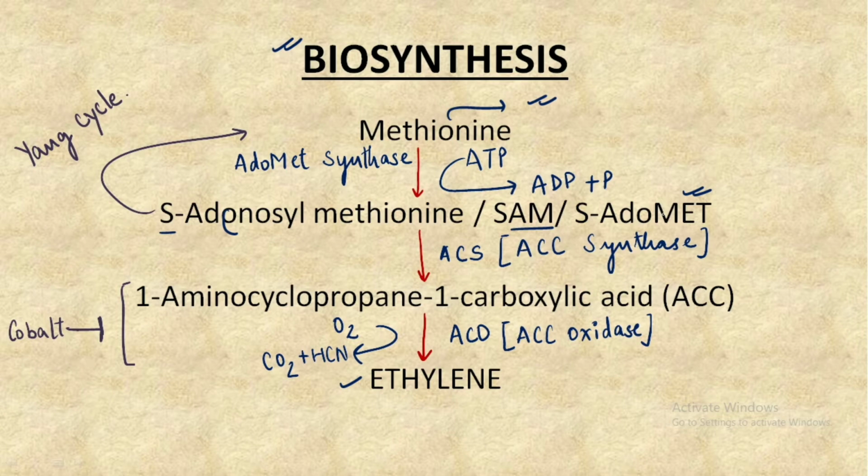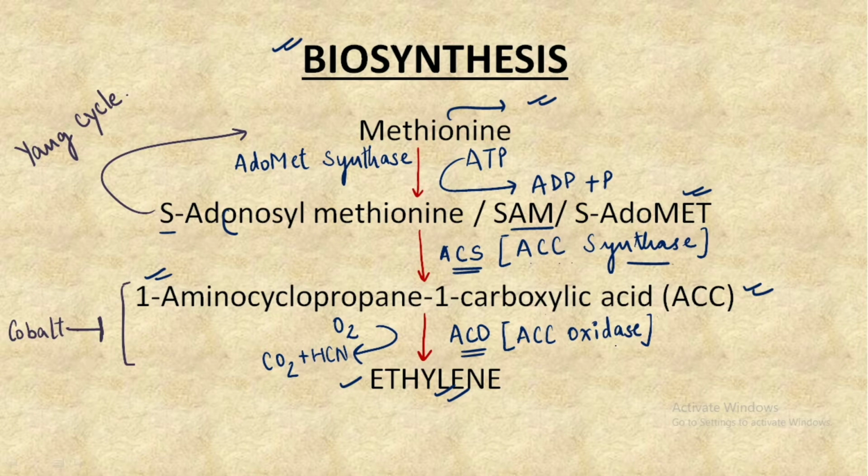This S-adomat gets converted into 1-amino-cyclopropane 1-carboxylic acid, that is ACC, in the presence of the enzyme ACS, that is ACC synthase. We'll understand about this in a bit. And the last step is that ACC gets converted into ethylene by the help of the enzyme ACO, that is ACC oxidase.